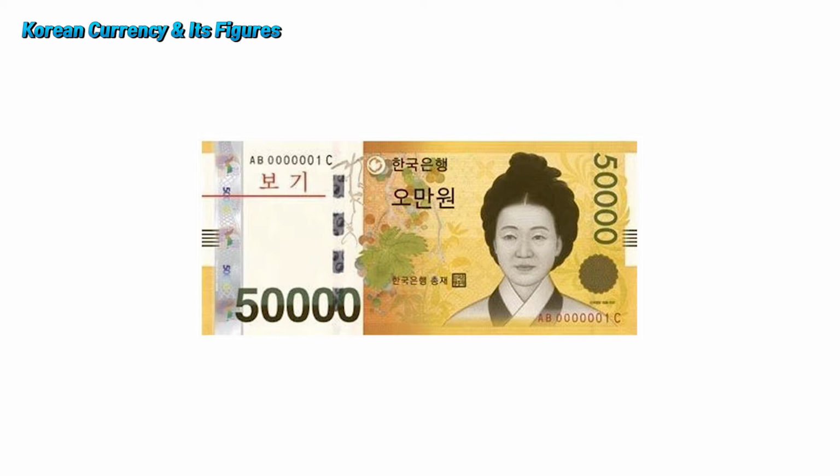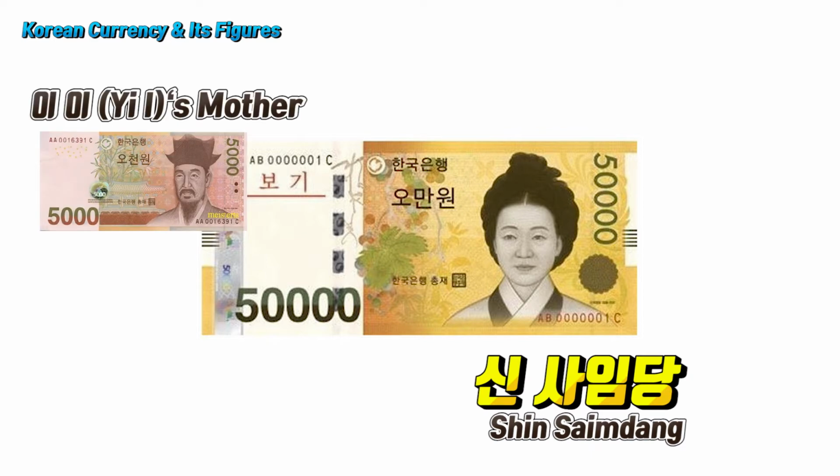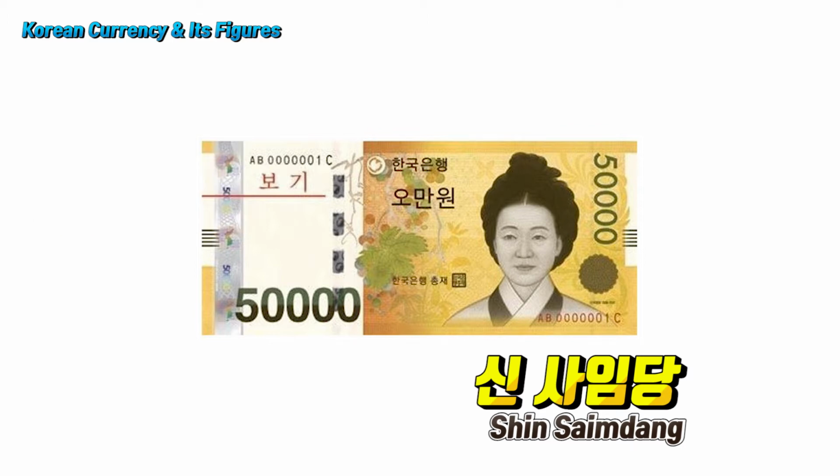This woman was not even a king, nor was someone that had a clear historical achievement. This woman's name is Shin Saimdang. She is the mother of Yi I, who is on the 5,000 won bill, and was a normal housewife and a mother. In Korea's tradition, women were expected to be benevolent wives and wise mothers, and Shin Saimdang is the epitome of that model of women.